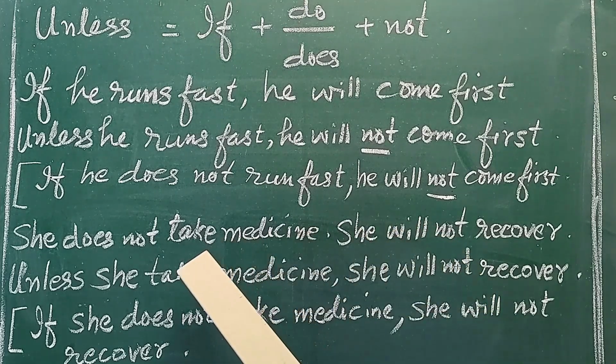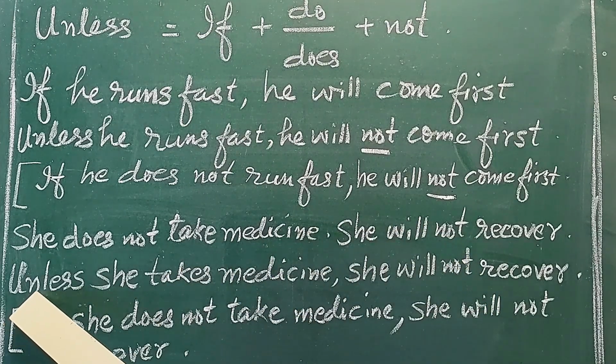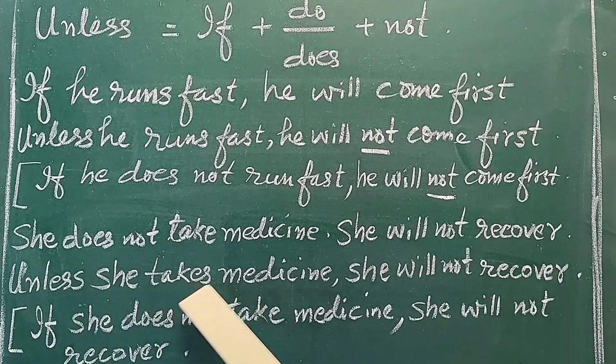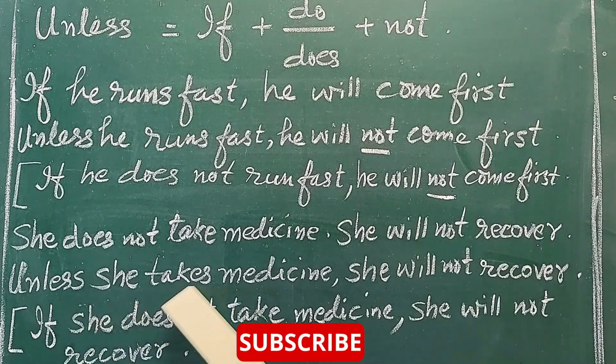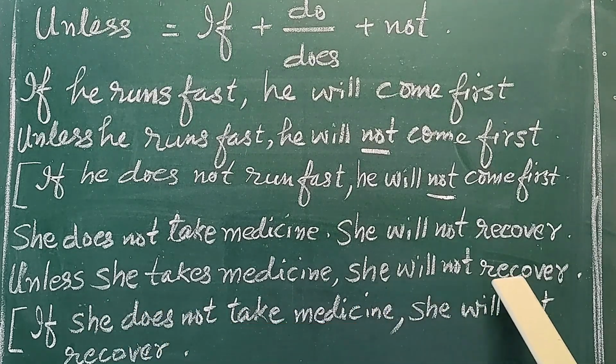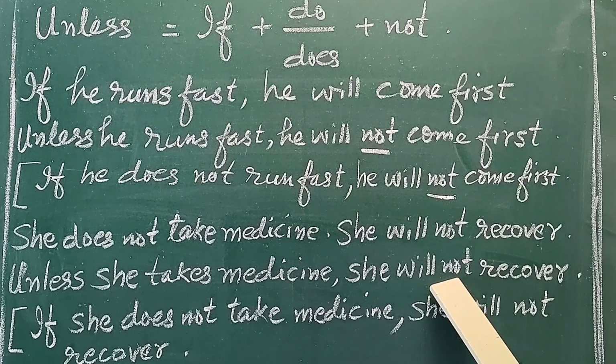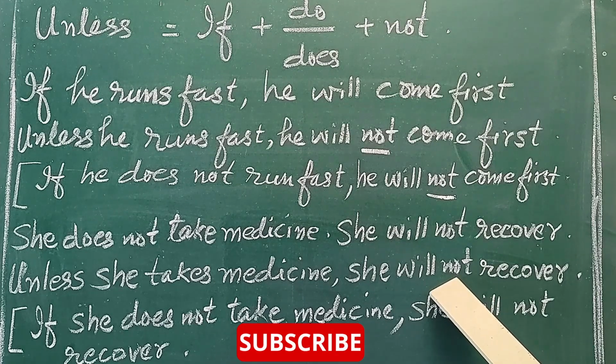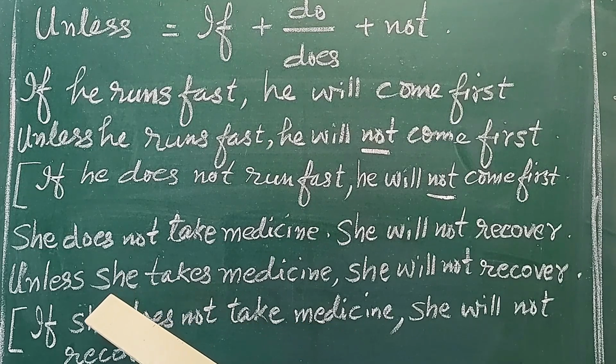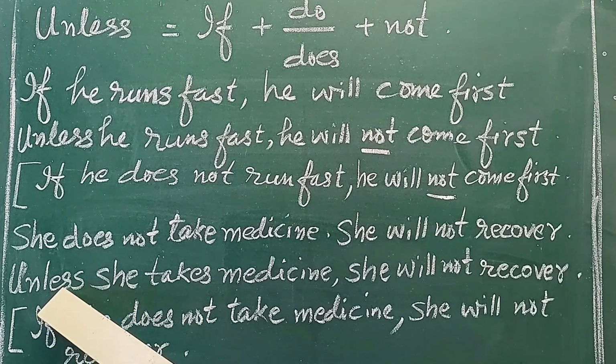The same thing can be expressed using unless. Unless she takes medicine. That means if she does not take medicine. Unless she takes medicine, she will not recover. Will not recover. Here not is used in order to equalize the meaning of the two sentences when we combine them with the help of unless.